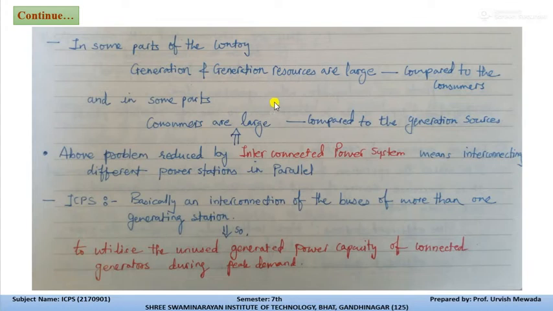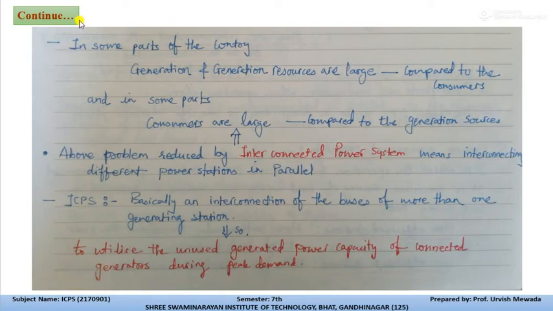If we talk about one residential area, in the morning the load demand is different, at noon the load demand is different, and in the evening the load demand is different. According to the demand, the generating station will switch on and switch off units and deliver the power to the consumers.